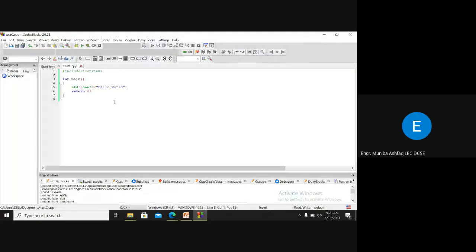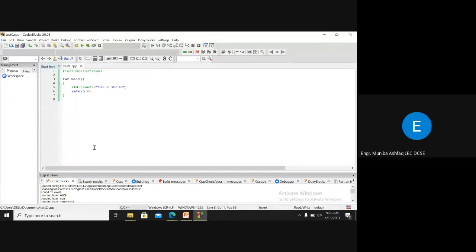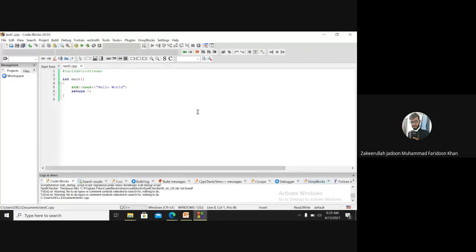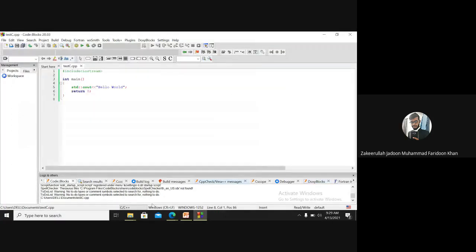So let me open an existing one. I don't know why it's not loading. Ma'am, you will click build and run, the third one in the same row. No, it's not showing me the 0 errors. The third icon from the build icon, ma'am. You will click that.